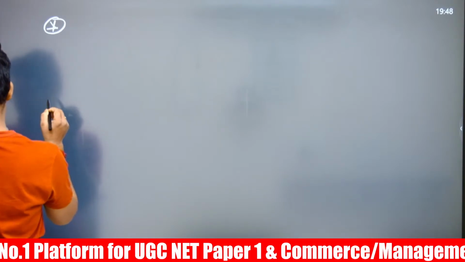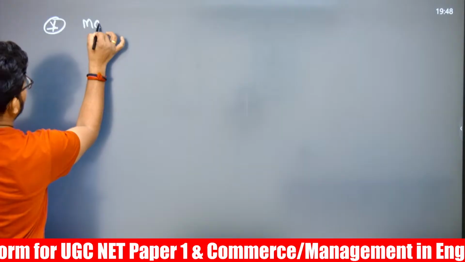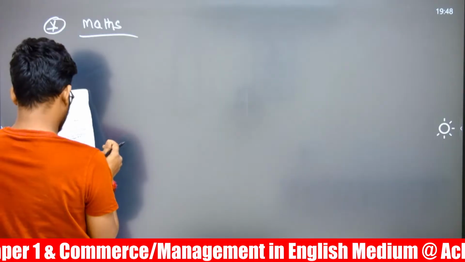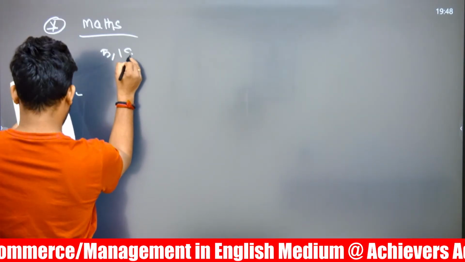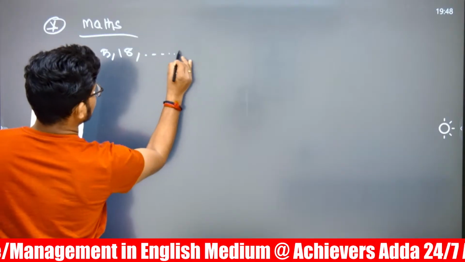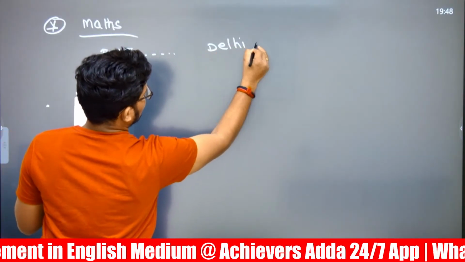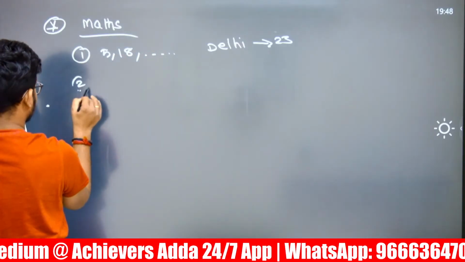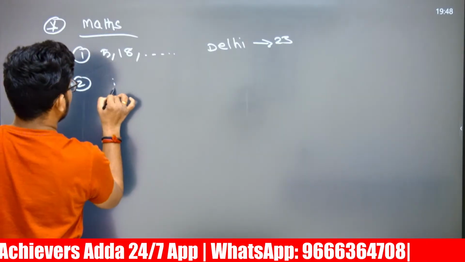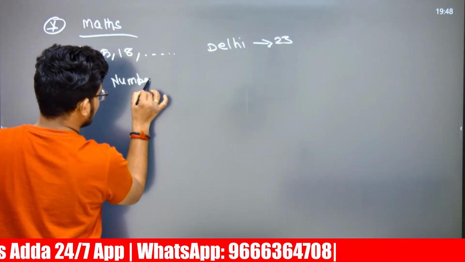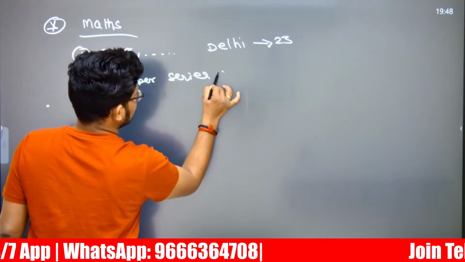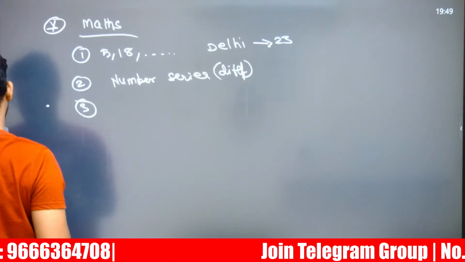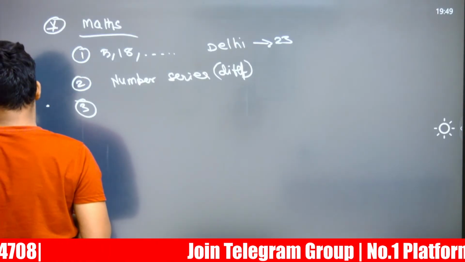Next there is a question which is related to maths. Maths, 5 questions I am writing, sir. So the question which is related to 5, 18, is related to something, then Delhi. Delhi is how much? So 23 is looking like the answer. One alphabet and number series mixed question. And there is a number series difference question that has been asked separately. Number series difference question. So the difference between the numbers can give you the direct answer. And here horse and ostrich.